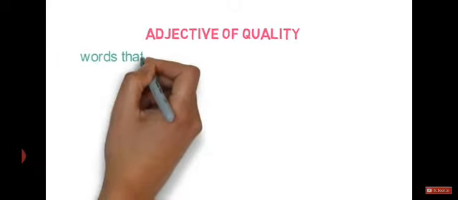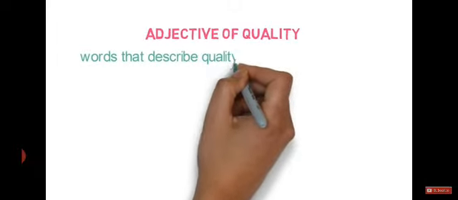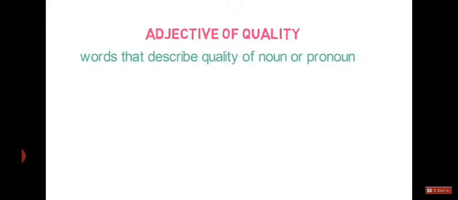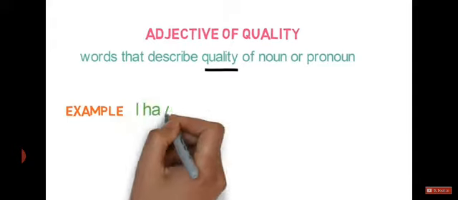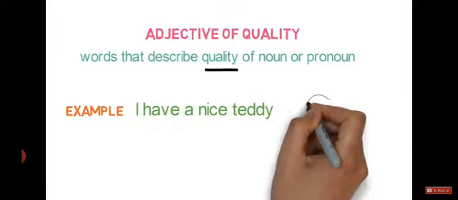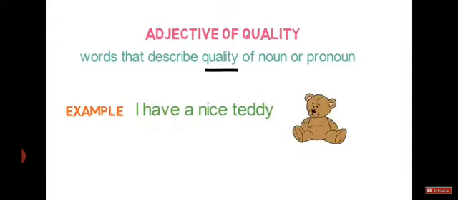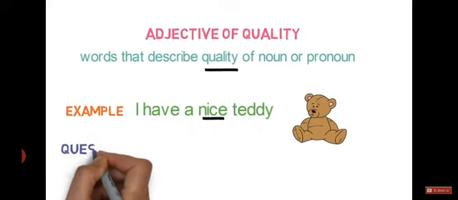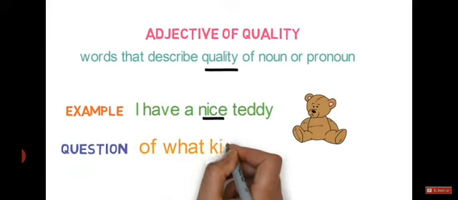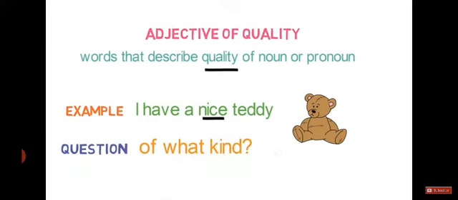Adjective of quality. These are the words that describe the quality of a noun or pronoun. Note the word quality. Let me give you an example to make it clear. I have a nice teddy. Here, what is the quality of the teddy? It is nice. They generally answer the question of what kind in any sentence.